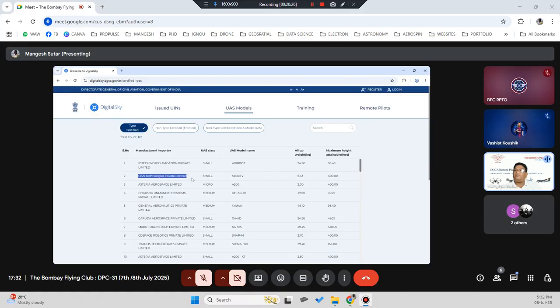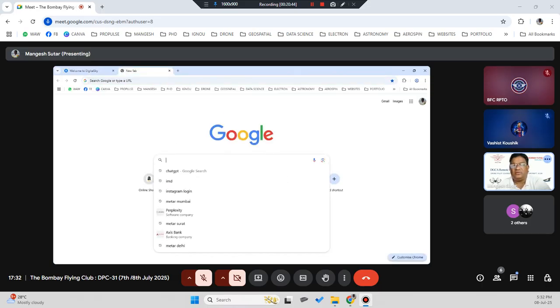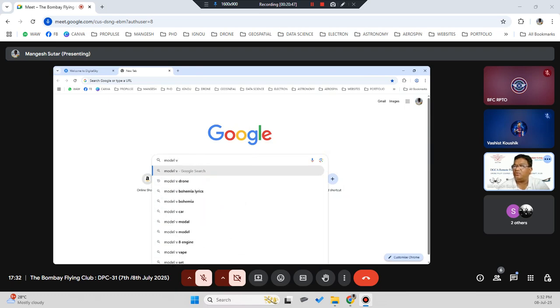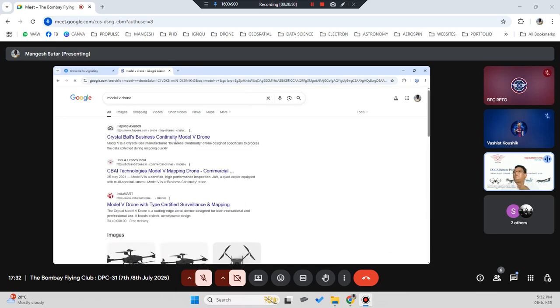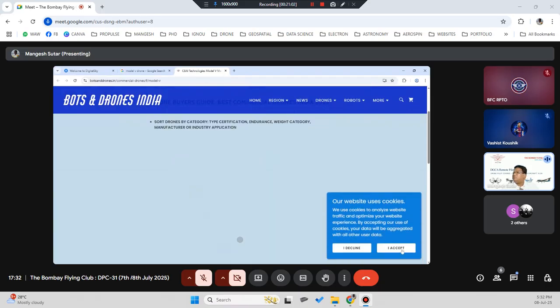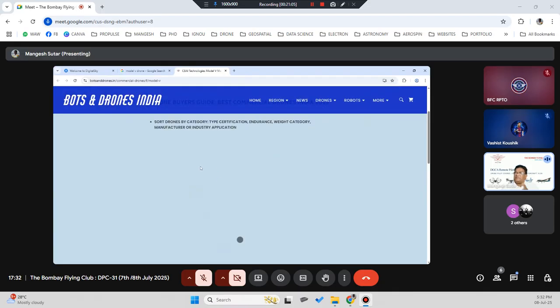Second drone which was got certified was from CBA Technologies Private Limited. This is called as Crystal Ball. Okay, ये मॉडल V है ना जो 5.4 kg. This is actually a training drone. Lot of organization uses this drone for training purposes. Okay, मॉडल V आप देख सकते हो, छोटा मैं आपको दिखाता हूँ on the Crystal Ball. You see now this here. ये बॉट्स एंड ड्रोन्स के ऊपर आपको बहुत सारा इंफॉर्मेशन मिल जाएगा अबाउट द ड्रोन्स. I mean, they just post anything and everything related to drone on this website.